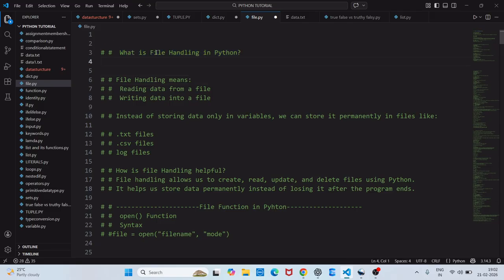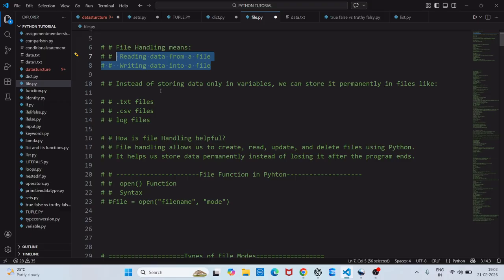As the name suggests, file handling through Python, we will handle files using Python. There are two important points to remember in file handling, that is reading data from a file and writing data into a file. These are the two important functions in files.